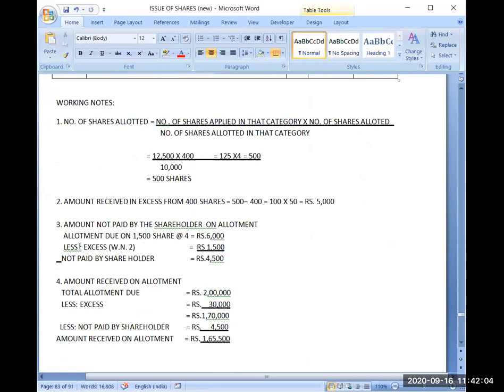on allotment. Now allotment due on 400 shares, because we have allotted to him only 400 shares at the rate of rupees 35 per share, will be how much? 30 into 400, 12,000 and 2,000, 14,000.